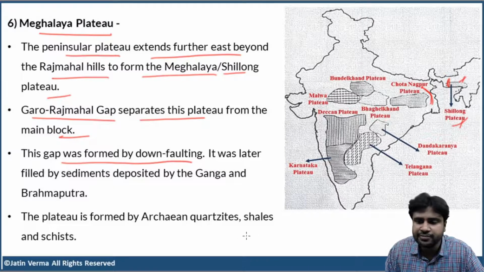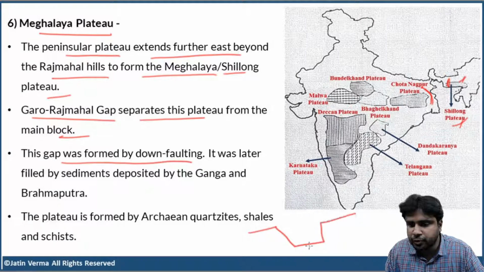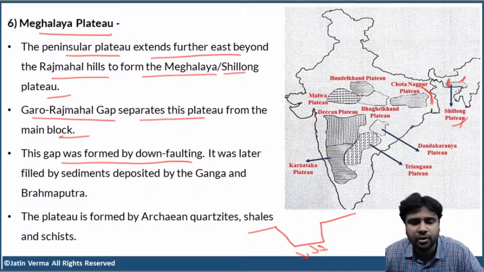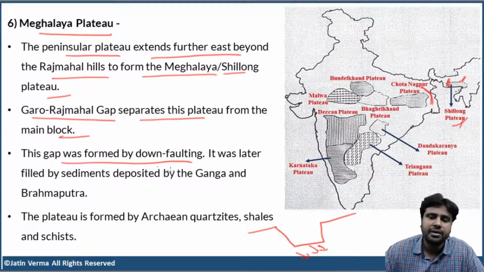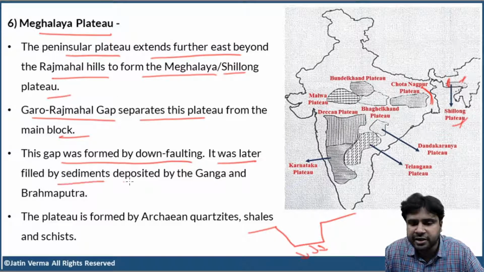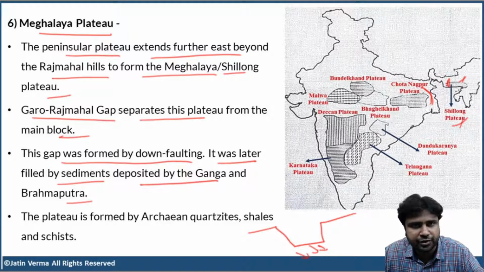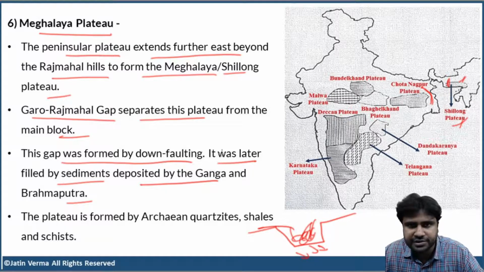What do you mean by downfaulting? The central portion subsided. So that is the meaning of downfaulting: the central block that subsided. And it was later filled by sediments deposited by the Ganga and Brahmaputra. So basically, between the Rajmahal Hills and the Garo Hills, we don't have any plateau. We have a gap, called the Garo Rajmahal Gap, and it was formed due to downfaulting of the block in the middle. Later on, this entire gap was filled with sediments by the Ganga and Brahmaputra rivers.